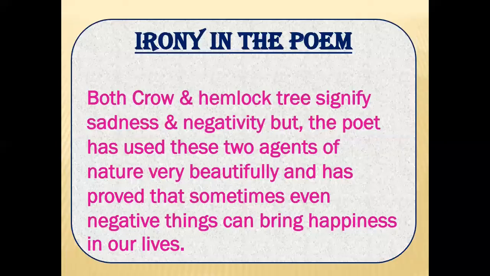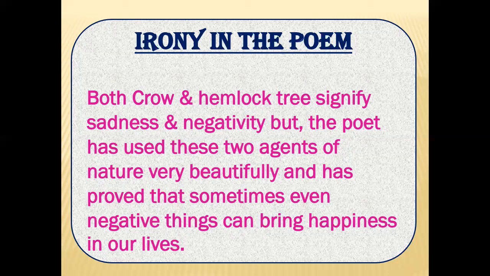Now, children, in this poem, irony has been used. Now, maybe some of you don't know what irony is. So let me explain you. Irony is a situation in which there is a difference between our expectations and reality. Meaning, in irony, what you think doesn't happen and the opposite happens.